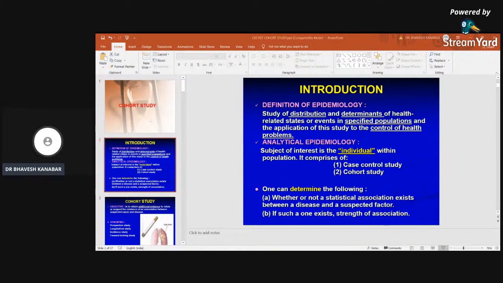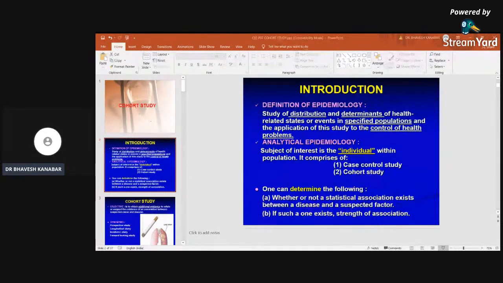After data collection in such studies, statistical tests are applied and statistical calculations are carried out, and they will show whether there is an association between disease and suspected factor. For example, whether there is an association between salt intake and hypertension can be calculated in this statistical way. If such an association exists, then what is the strength of association? For example, if there is an association between salt intake and hypertension, what is the strength of association?